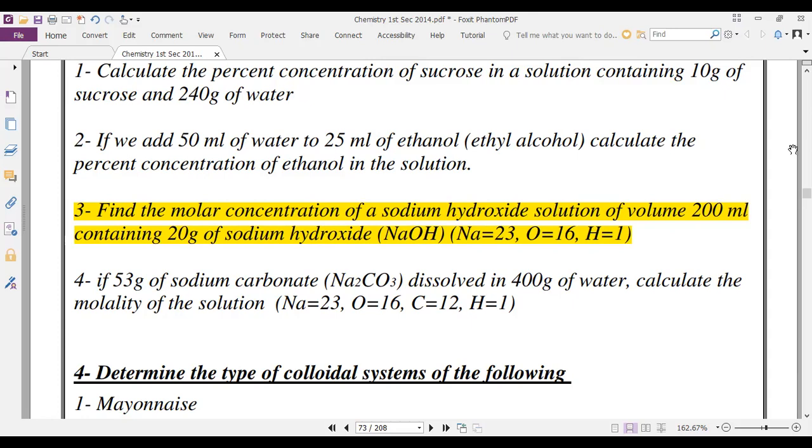Right. First, we are going to get the molar mass of sodium hydroxide, which equals 40 gram.